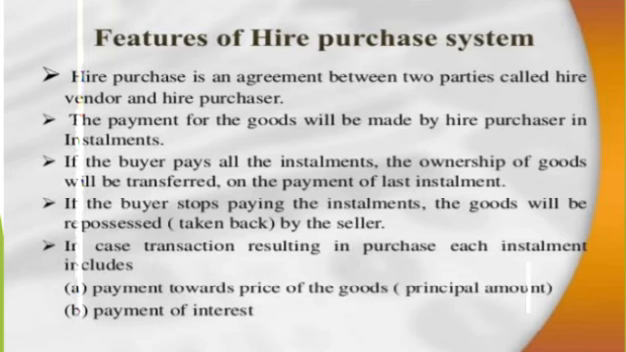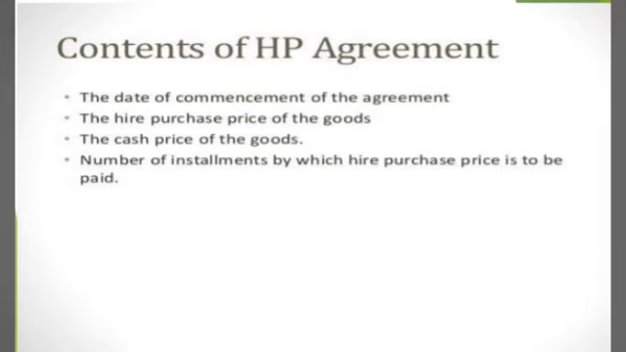Next, the content of the hire purchase agreement. The first one is the date of commencement of the agreement. Number 2 is the hire purchase price of the goods. The number 3 is the cash price of the goods. Next one, the number of installments by which the hire purchase price is to be paid.